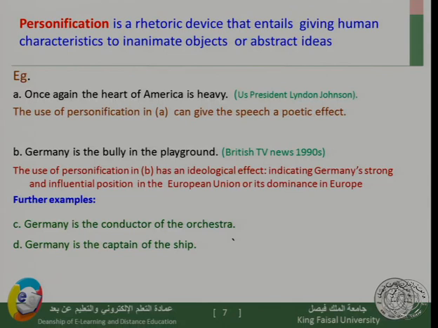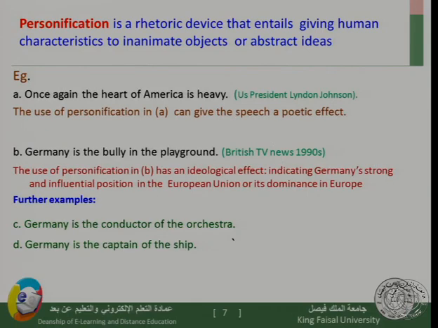An example for this is, first we have political examples. The first one is by President Lyndon Johnson. The example says, "Once again the heart of America is heavy." Now the use of personification in this example can give the speech a poetic rhythm.